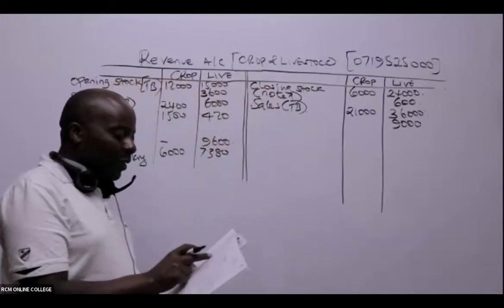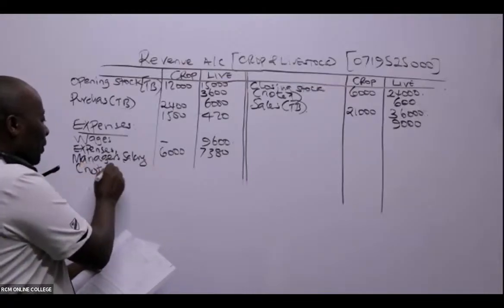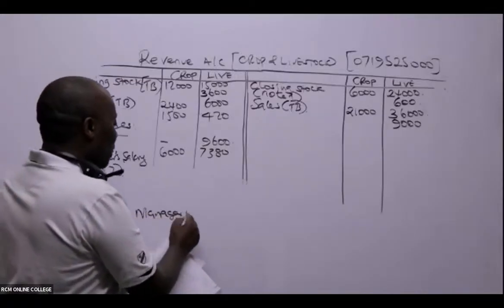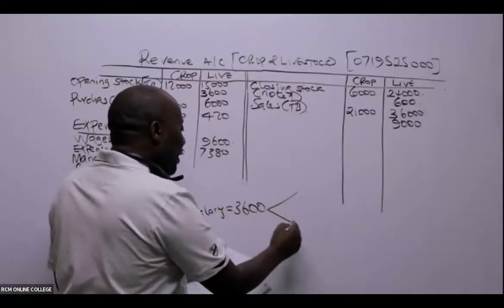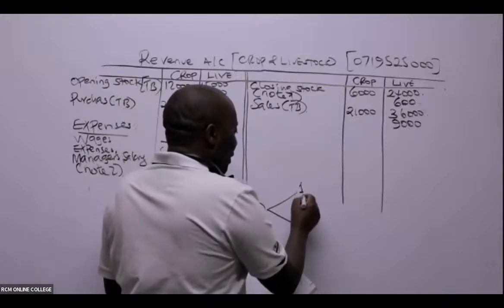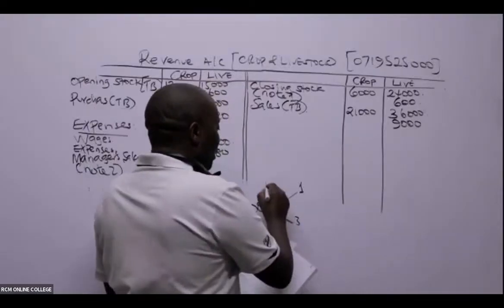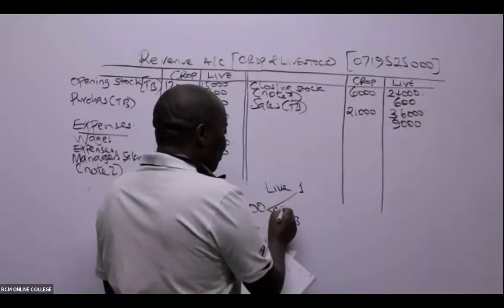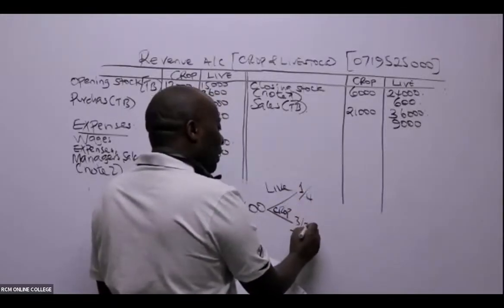So in this case here, they have given us the criteria to apportion this. Look at note 2. This manager's salary of 3,600 is to be divided at what ratio? At the ratio of 1:3. Remember, 1 is for livestock, and 3 portions are for crop. So in total this will be 4. Proportion-wise, livestock will be a quarter and crop will be 3/4.